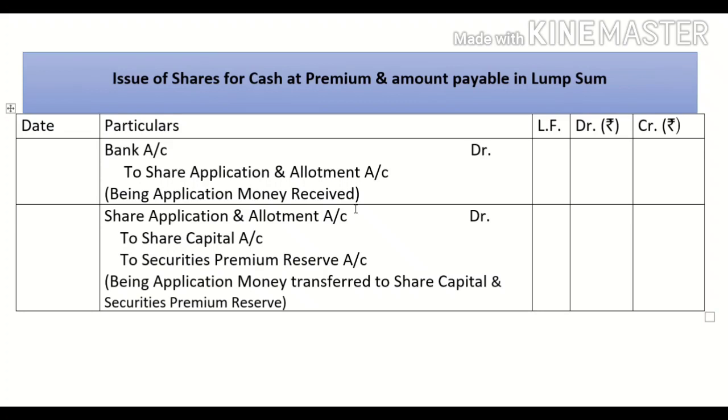But here, along with capital, we are receiving premium. So the amount corresponding to the premium will be transferred to a separate account, securities premium reserve account. So your entry will be share application and allotment account debit to share capital account, to securities premium reserve account.